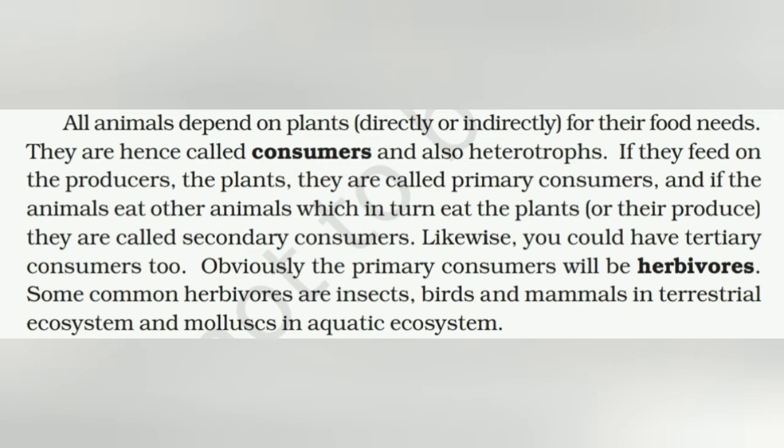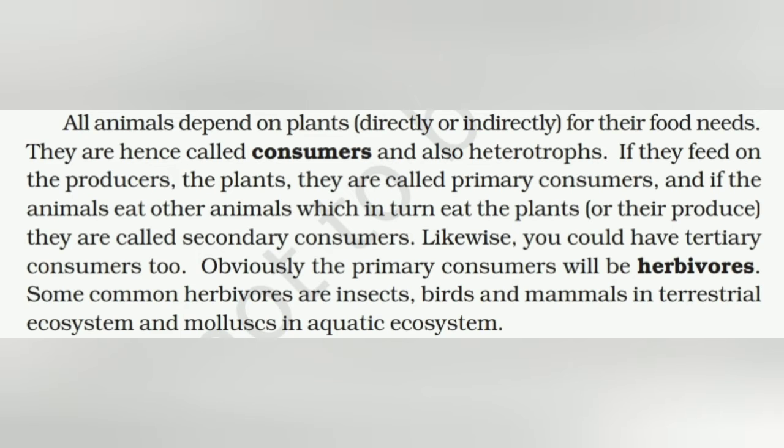If they feed on the producers, that is plants, they are called primary consumers. If the animals eat other animals which in turn eat the plants, then they are called secondary consumers. Because plants are producers, those directly feeding on them are primary consumers, and those feeding on the primary consumers are secondary consumers. Likewise, you could have tertiary consumers too.